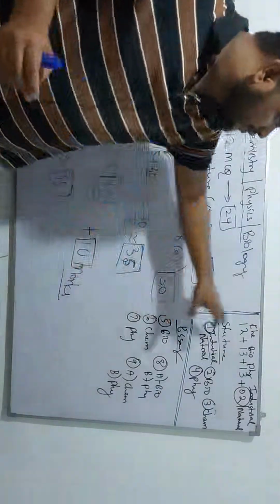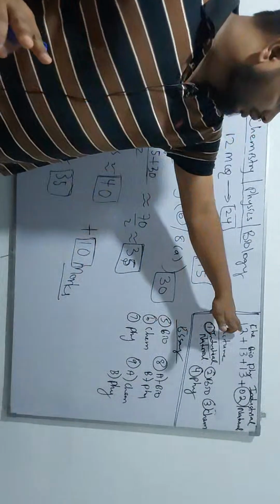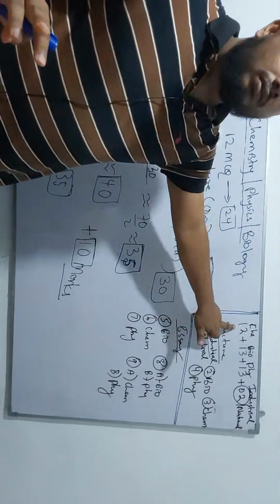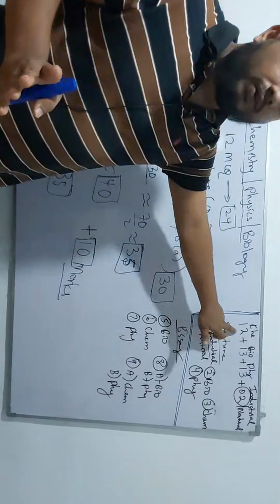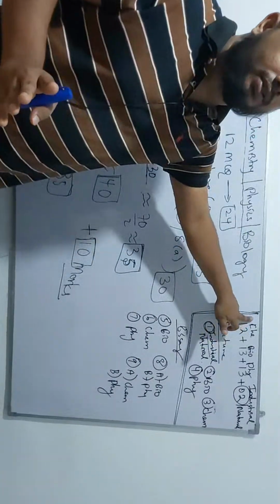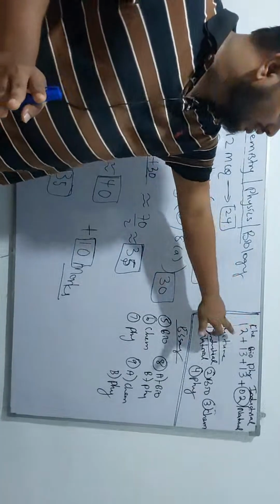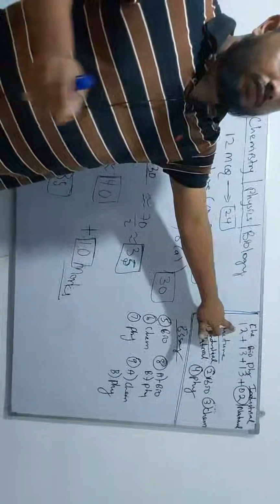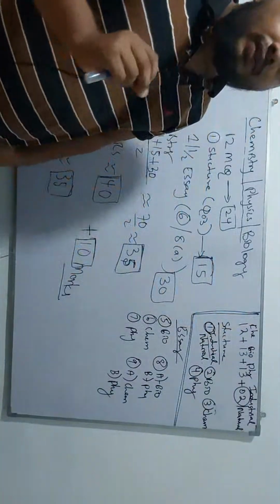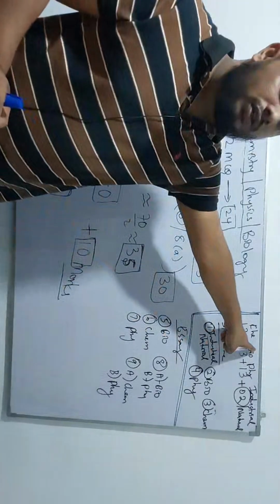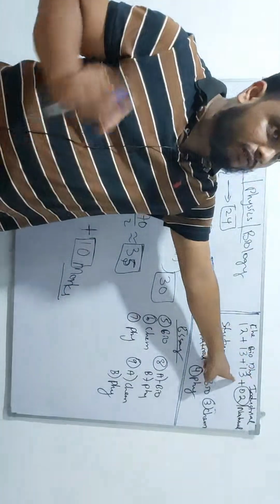Now, first of all, if you take these question types and the structural types, for example, I said chemistry, physics, biology. If you take your 40 MCQs, there are 12 or 13, maximum 12 to 13, so approximately we can take 12 questions related to chemistry. If you don't know what chemistry is and what the units related to chemistry are, you can't easily find these 12 questions. So you should understand what the units related to chemistry are. Like that, for the biology units, you will get 13 questions. For physics units, you will get another 13 to 14 questions.